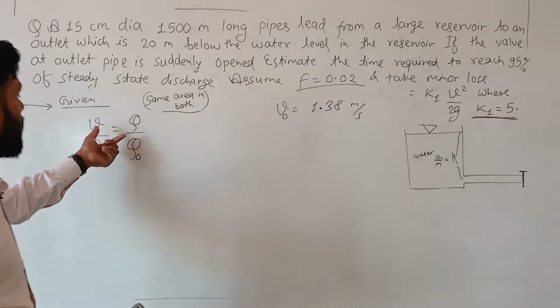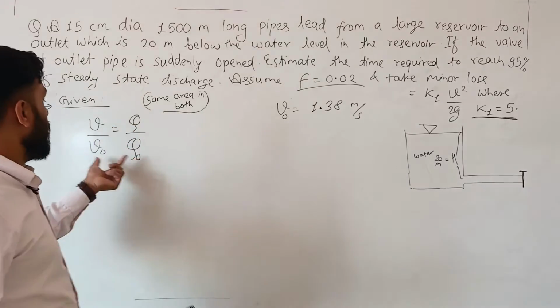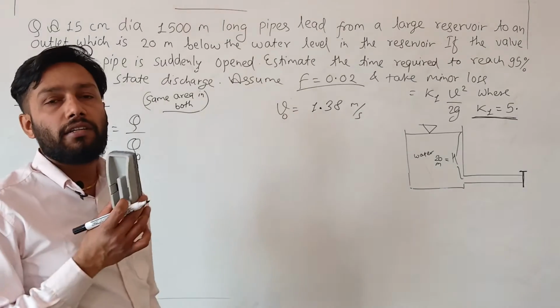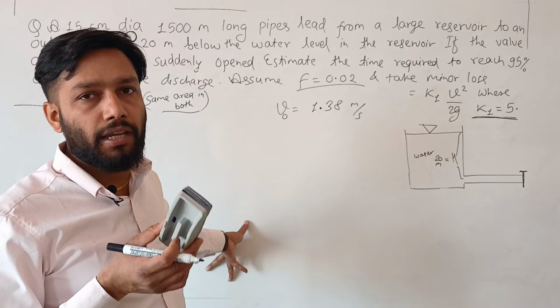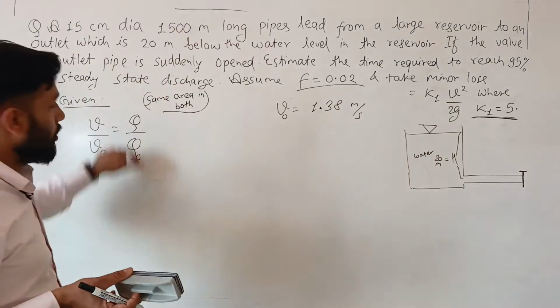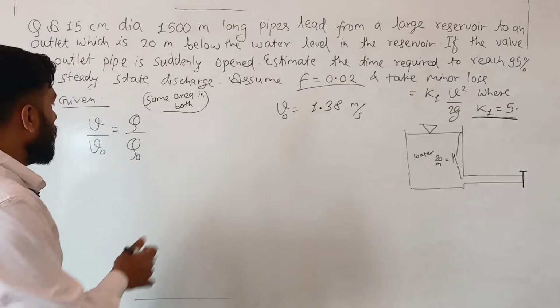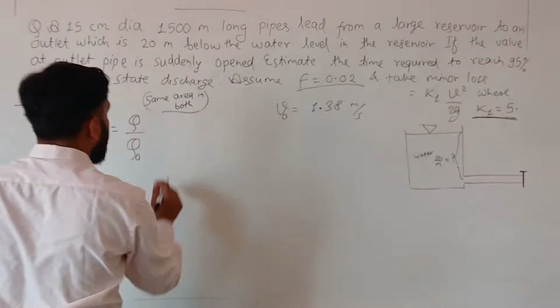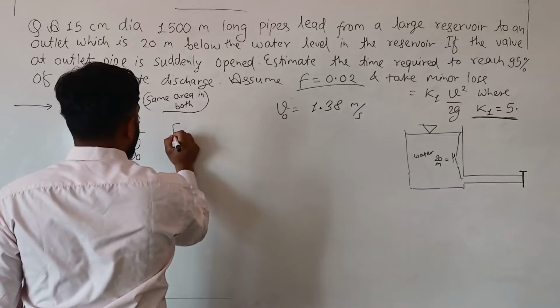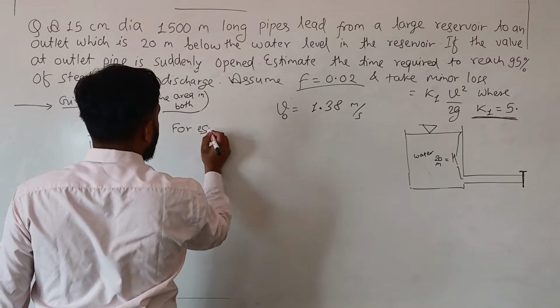Here V, Q are the particular velocity and particular discharge, and V naught, Q naught are the steady state discharge and steady state velocity. Okay. So you can write this directly. Now let's write the formula of establishment time for establishment of flow.